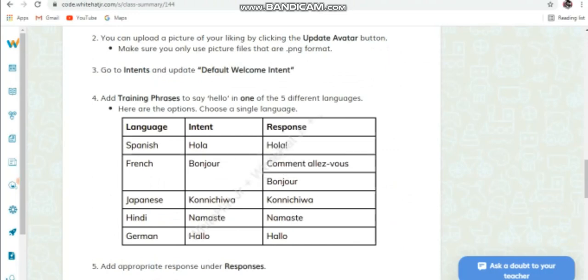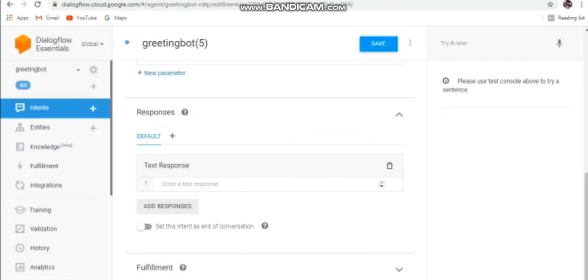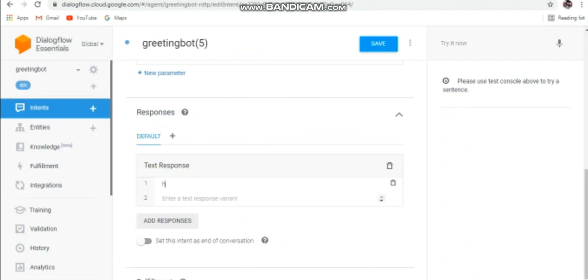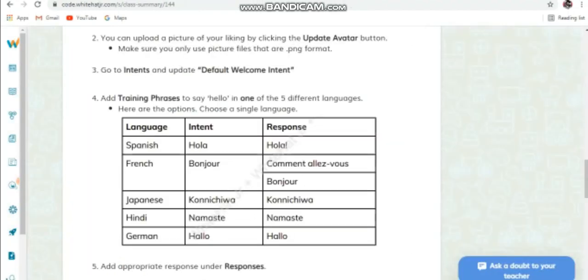Now we will add responses. Hola, comment, konnichiwa, namaste and hello. These are the same, but instead of bonjour I just put comment.